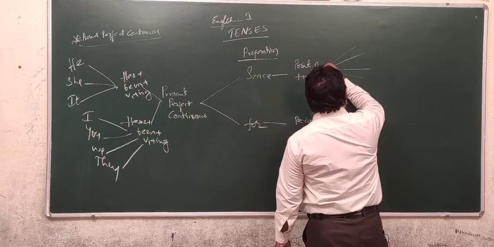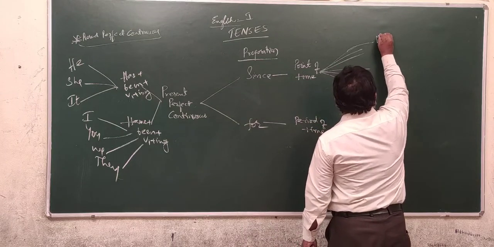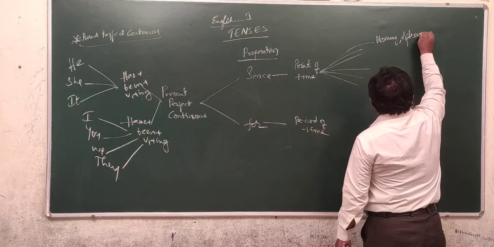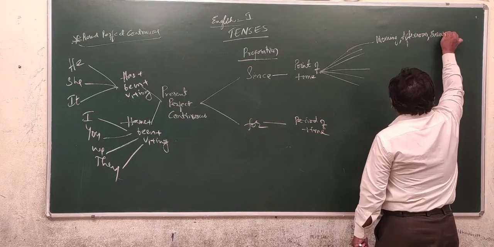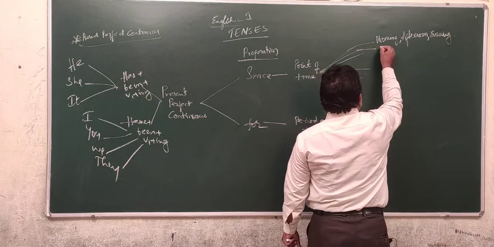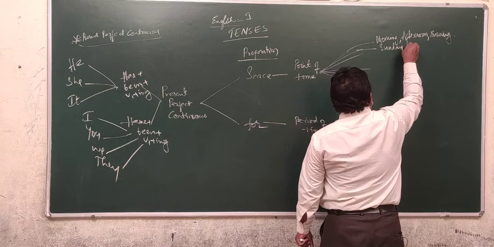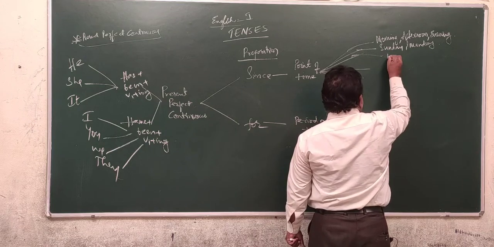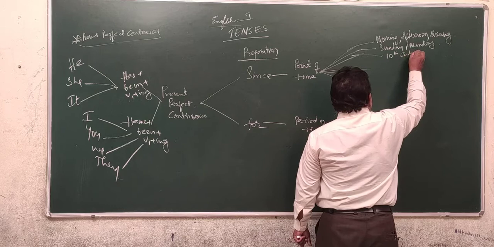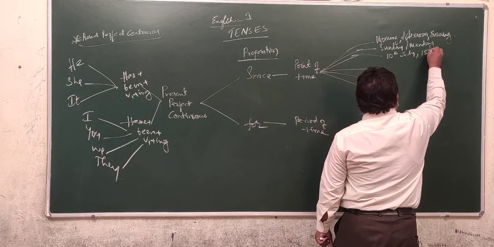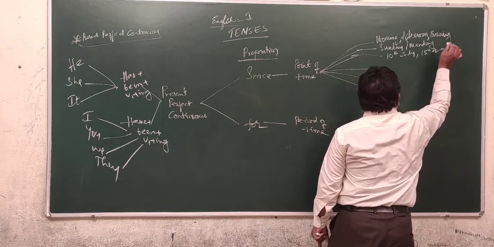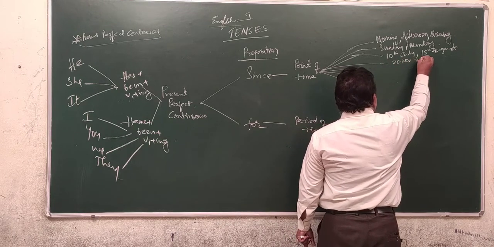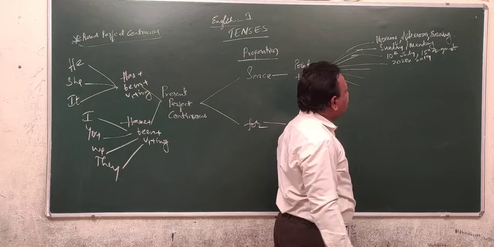Specific. For example, particularly I am telling the sessions of the day: morning, afternoon, evening, sessions of the day, or else certain day, Sunday, Monday, specifically certain day, or date, 10th July, 15th August, certain month and certain day, or else year, 2020, 2019, certain year you are mentioning.